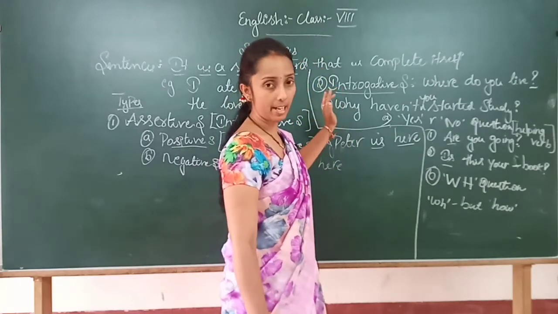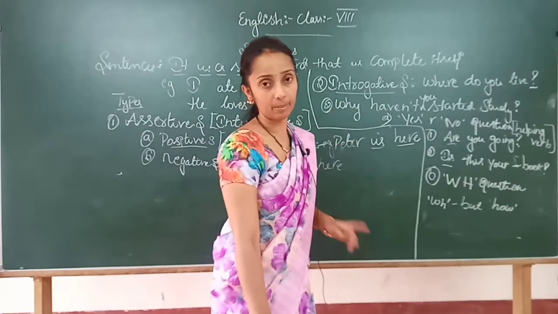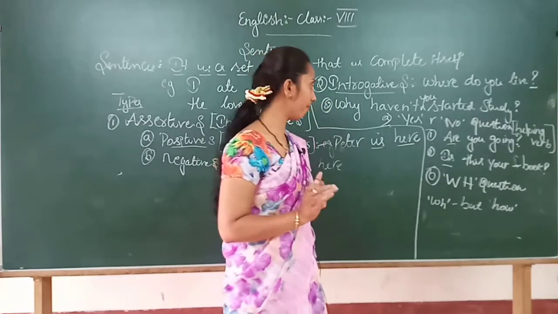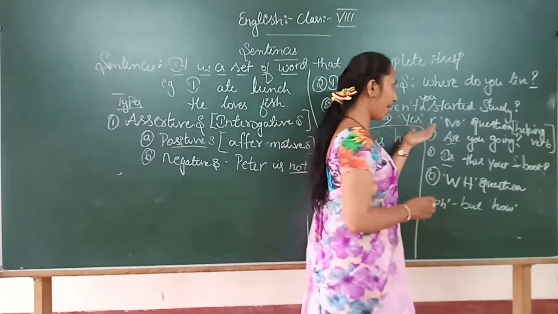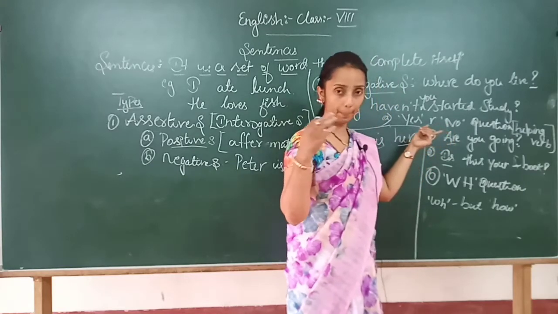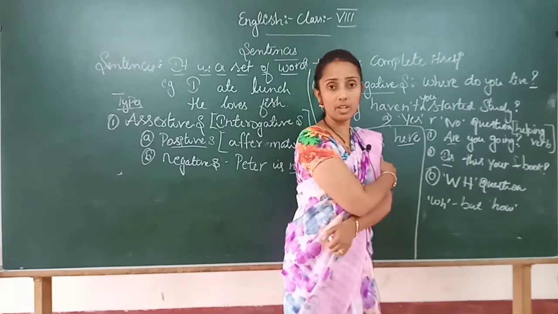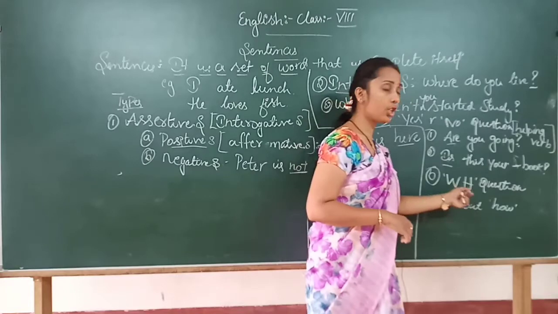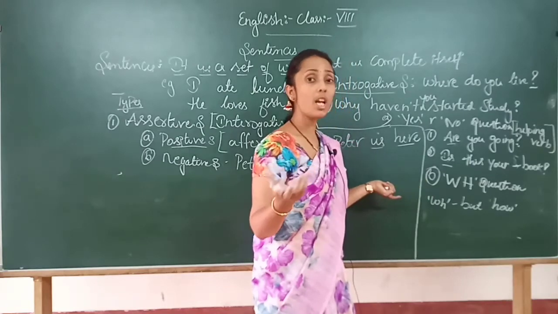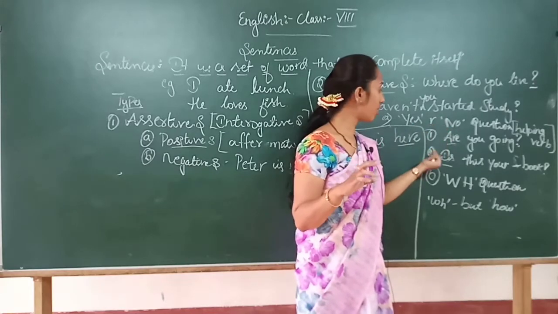An interrogative sentence is mainly used to make an enquiry. Correct? Where it is used to make an inquiry, we classify it into two types. One is the yes or no question, where the answer comes only in the form of yes or no. So you are not getting more information about the fact or the situation. Correct? So we use a WH question where you can get more information and your question cannot be answered in the form of yes or no.